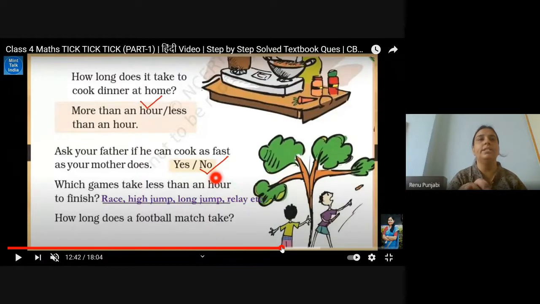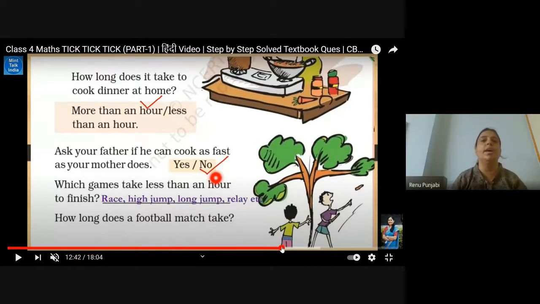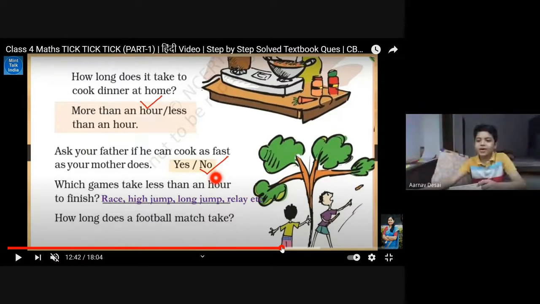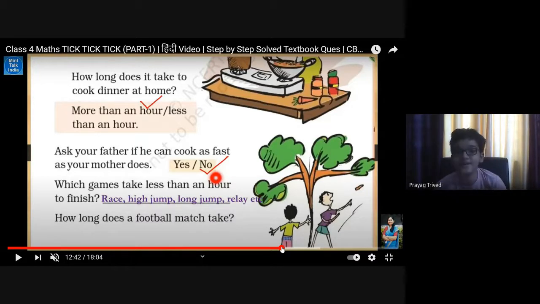Go to the next page. How long does it take to cook dinner at home? It will take less than an hour, or approximately an hour. More than an hour, yes. Ask your father if he can cook as fast as your mother does. Yes or no? Will father cook faster than mama? No, ma'am. Mama is more experienced, so she can do it faster. Father will bring food from outside.